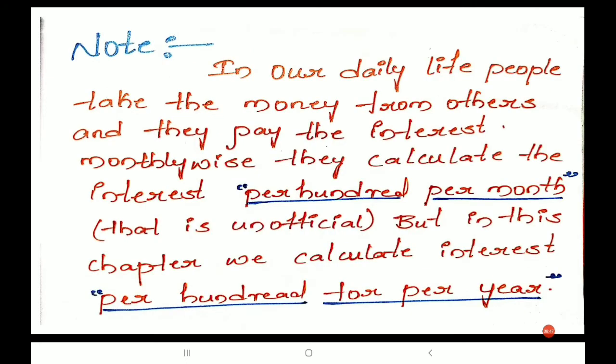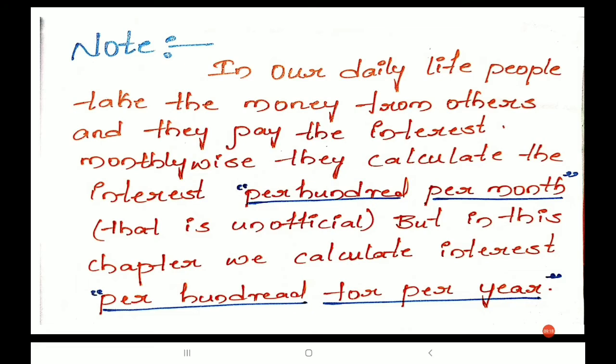Next, this is a very important note. Generally you observe your parents or some neighbors take money, borrow, and pay the interest monthly wise. They calculate the interest month wise. It is unofficial.